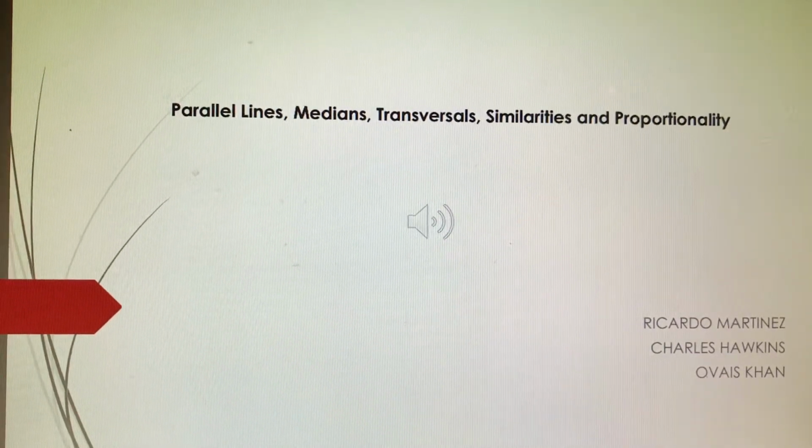During this presentation, we will discuss parallel lines, medians, transversals, similarities, and proportionality.